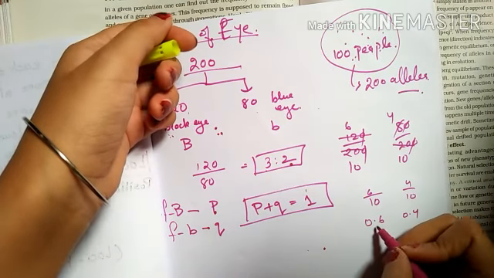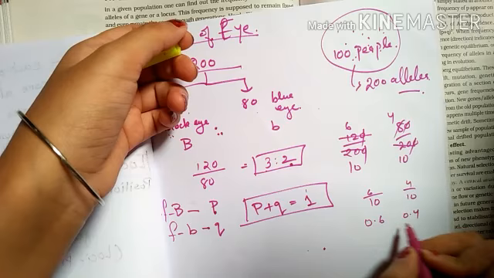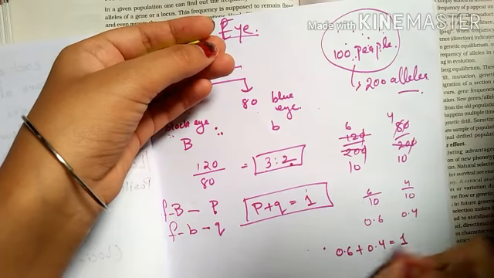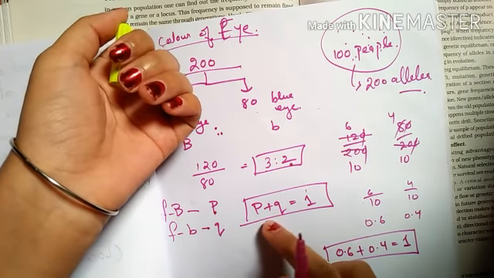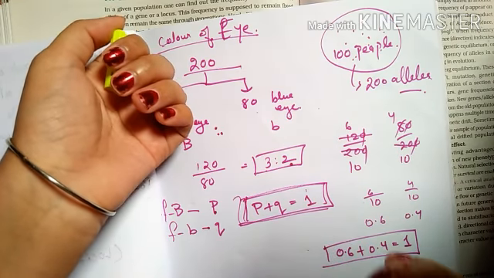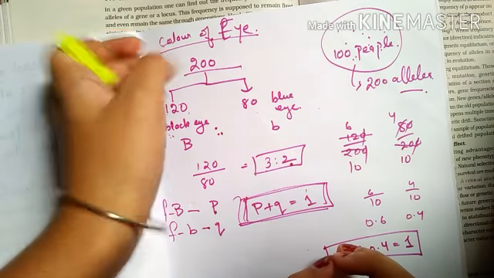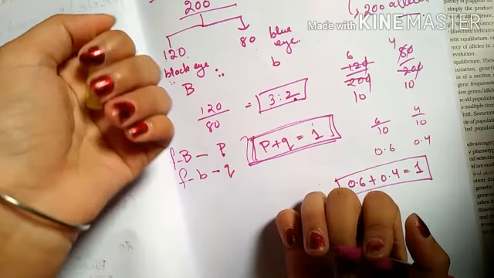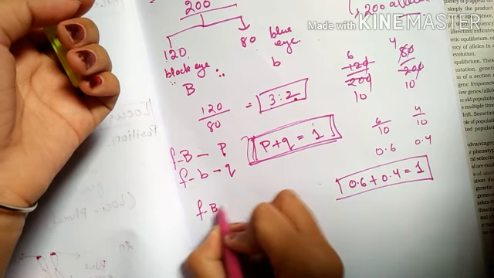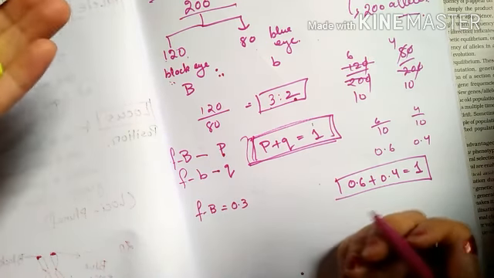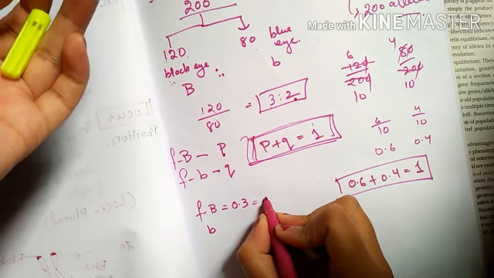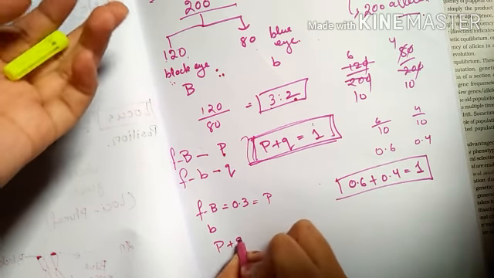Here we will get 0.6 and 0.4. So 0.6 plus 0.4 is equal to 1. So from this, P plus Q is equal to 1. This is the formula: the total frequency is always 1 for any particular character. The question can be: if the frequency of the black eye is given, equal to 0.3, you need to find the frequency of the blue eye. It's that simple. The frequency of the black eye, that is P, is given, so P plus Q is equal to 1.